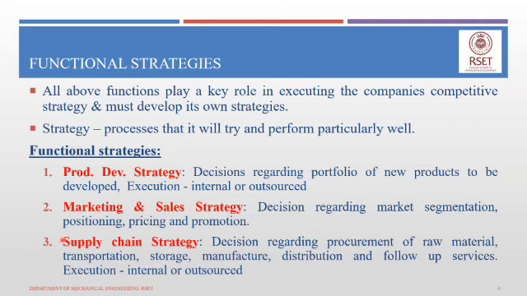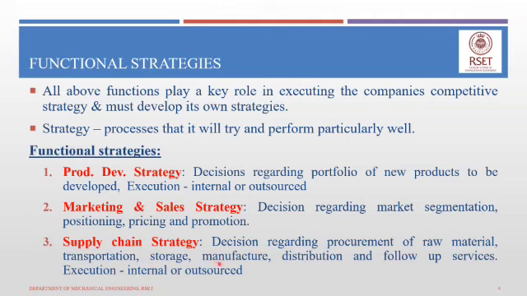The supply chain strategy is another functional strategy, where decisions are made regarding the procurement of raw material, its transportation, subsequent storage, manufacturing or conversion of these raw materials to products, the distribution of the manufactured products and follow-up services, along with decisions regarding whether these actions need to be carried out internally or outsourced.